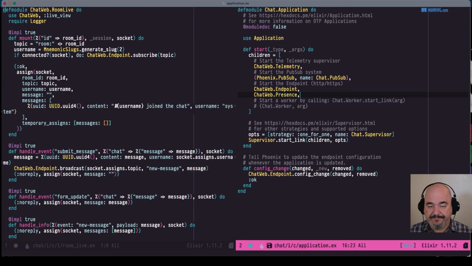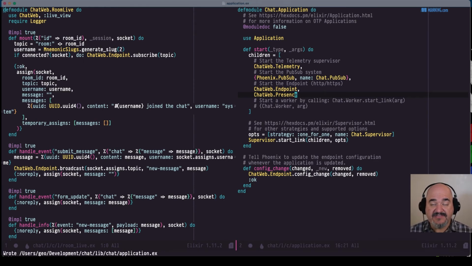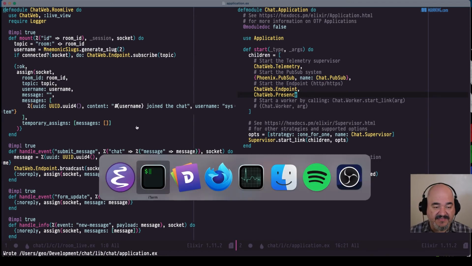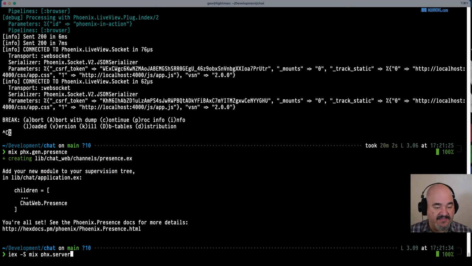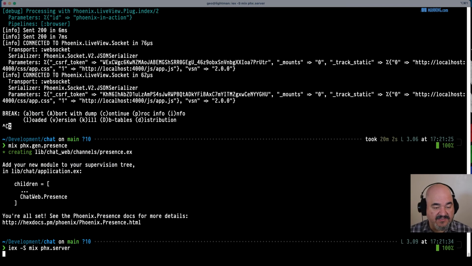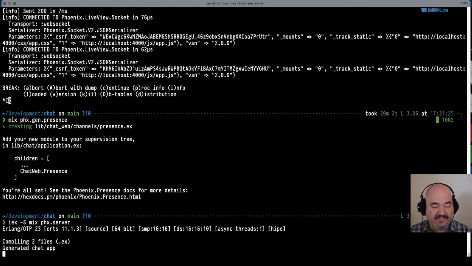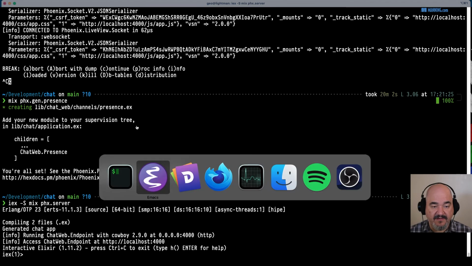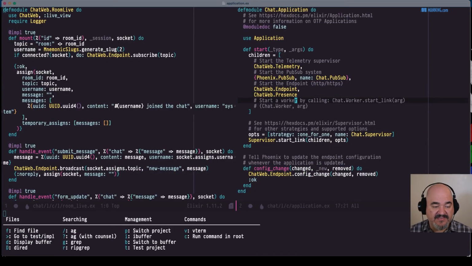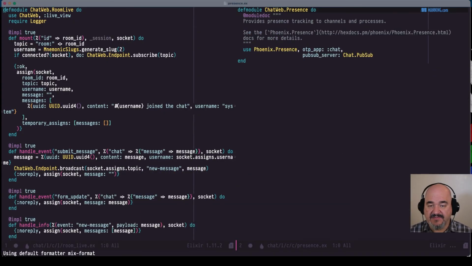Easy enough. So we need to add that to a supervision tree as well, so that it'll start it up on startup of our application and also track it and supervise it and make sure it's alive and healthy as it goes. All right, so let's restart our server, and our presence will be started automatically for us. But let's look in that presence file it generated for us just to see what's in there. It's super small. I mean, this is all it is for now.